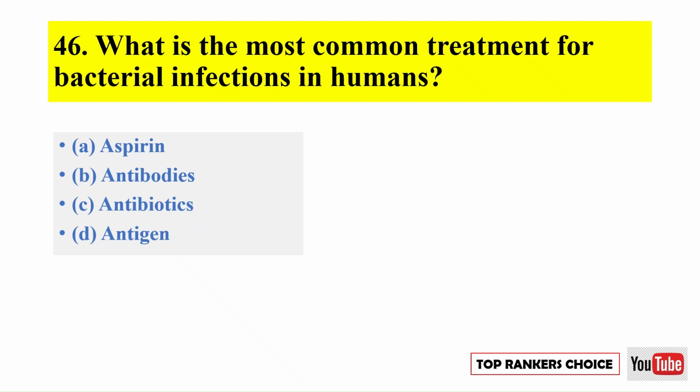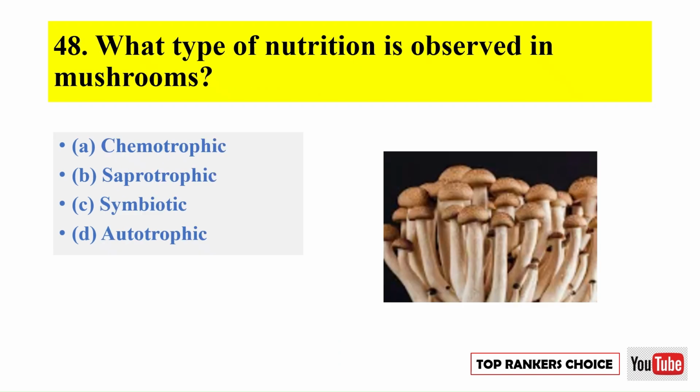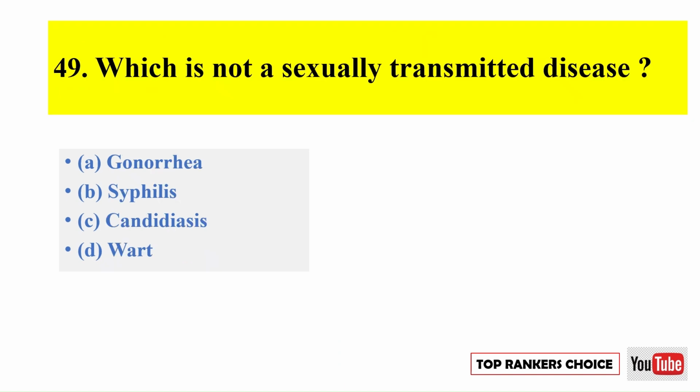What is the most common treatment for bacterial infections in humans? Correct option is C. Antibiotics. Patients suffering from which of these diseases can donate eyes? Correct option is A. Diabetes. What type of nutrition is observed in mushrooms? Correct option is B. Saprotrophic. Which is not a sexually transmitted disease? Correct option is C. Candidiasis.